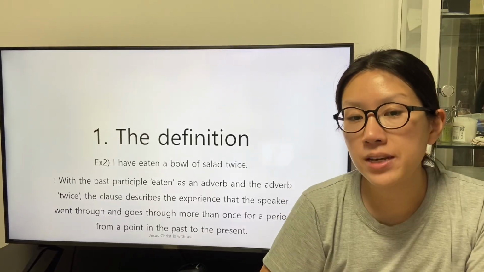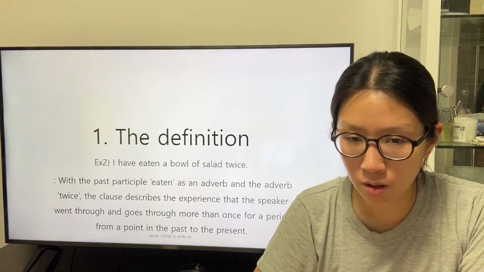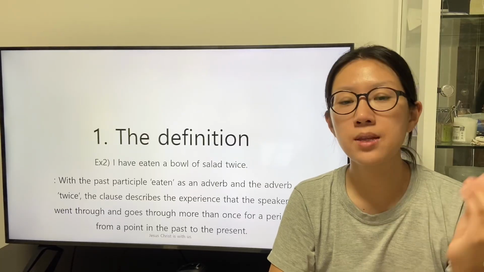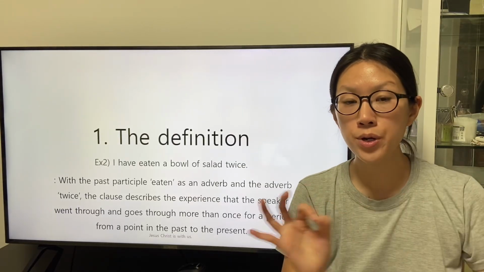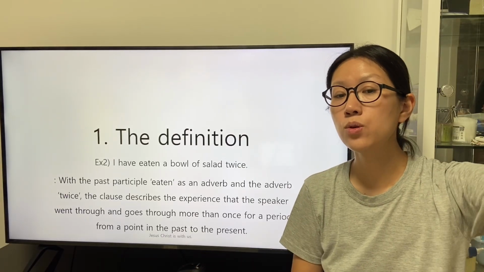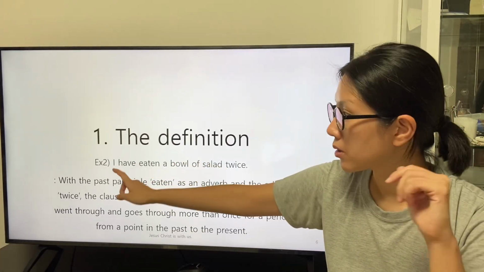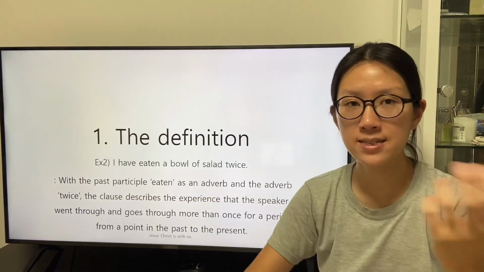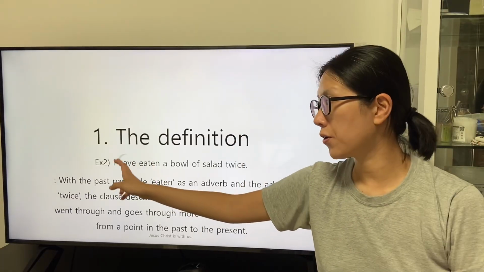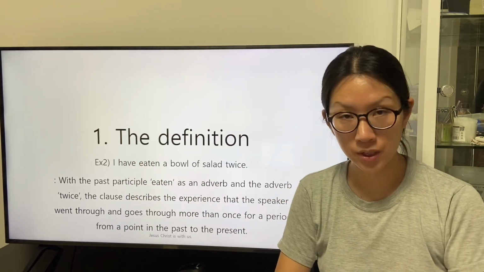There is a clause, I have eaten a bowl of salad twice, with the past participle eaten as an adverb and the adverb twice. The clause describes the experience that the speaker went through and goes through more than once for a period from a point in the past to the present. The speaker as the subject applies the verb have as the intransitive verb because the object of the verb have is a period. The period is unrevealed in the statement,